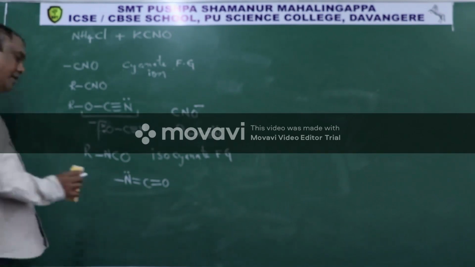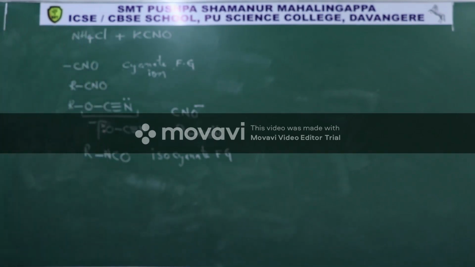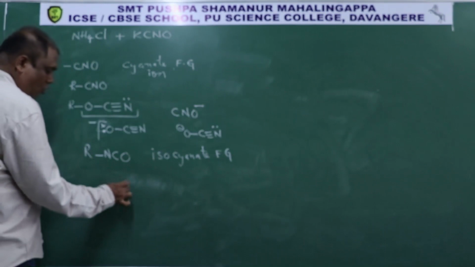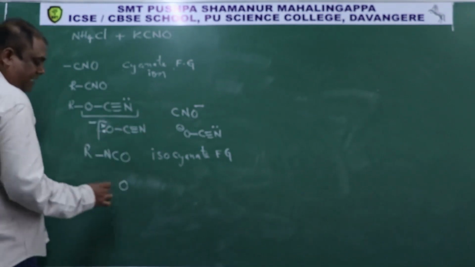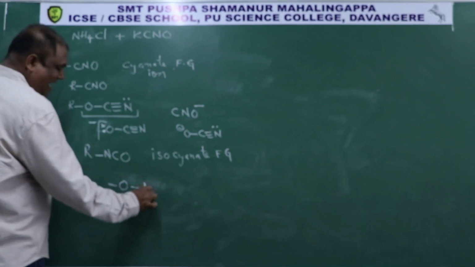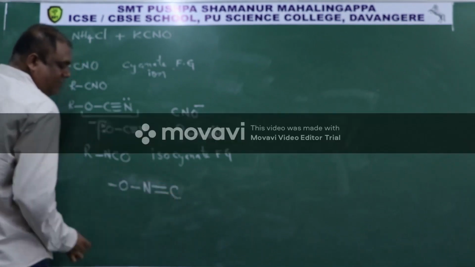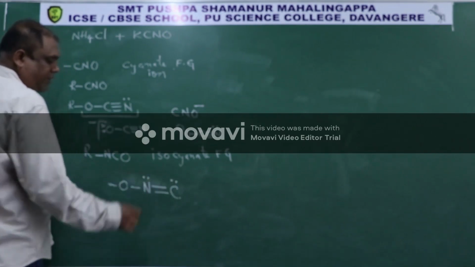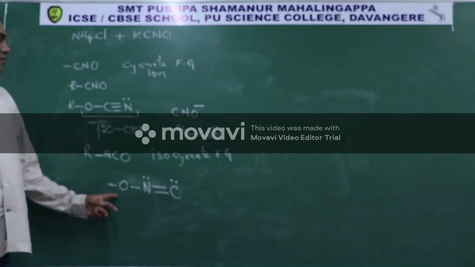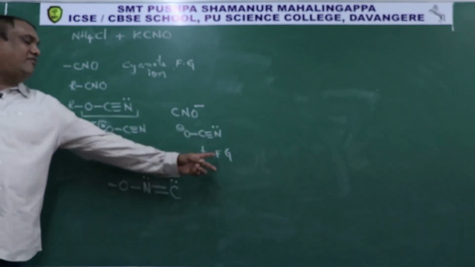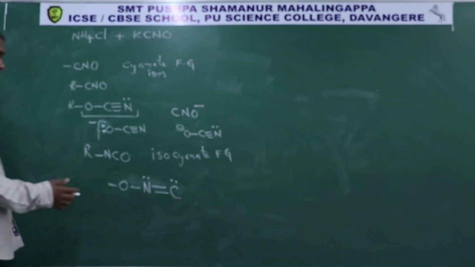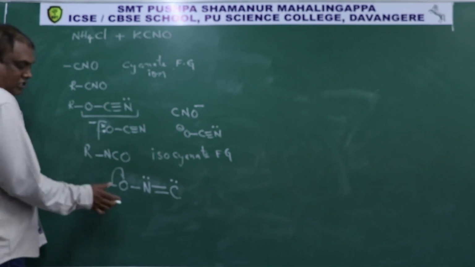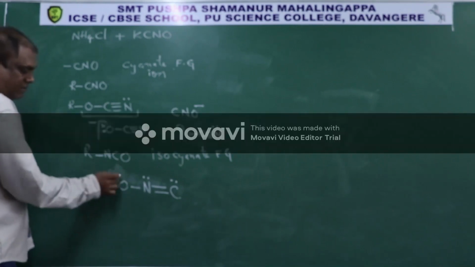Or it is also written as OCN, but it is O double bond C. So as C is forming only 2 bonds, C is having a lone pair, N is having lone pair. So this is also called isocyanate functional group. Again, if this bond pair due to heterolytic fission goes on to oxygen, then this oxygen becomes negatively charged.